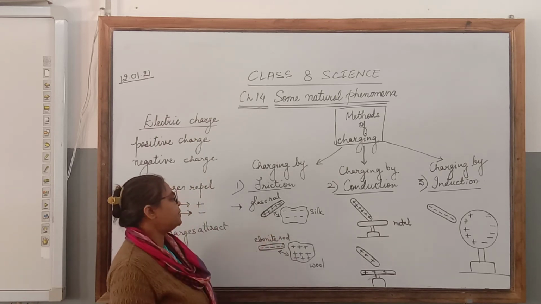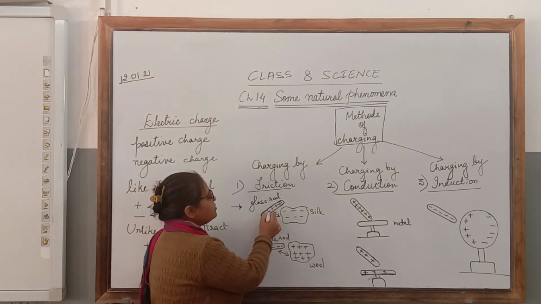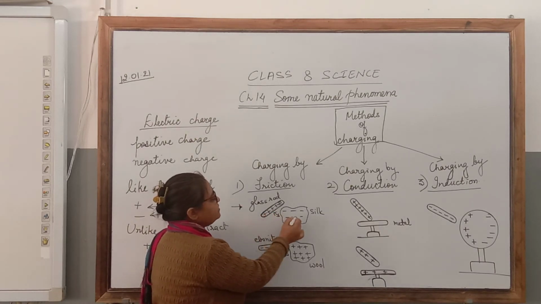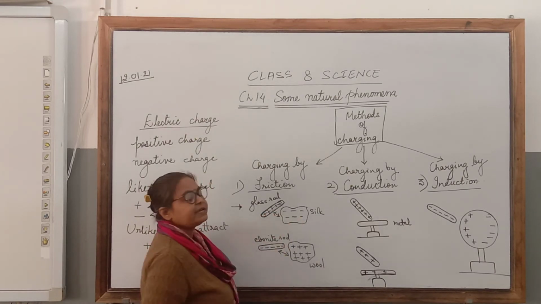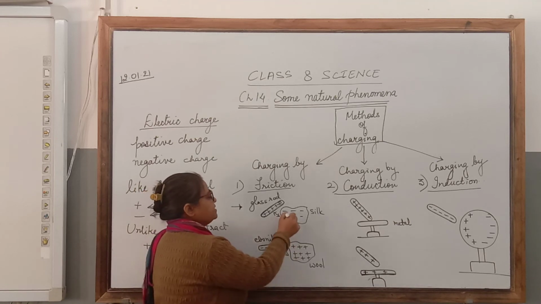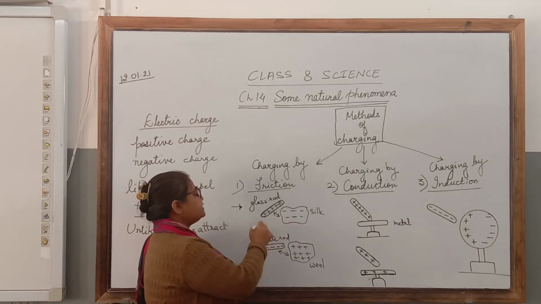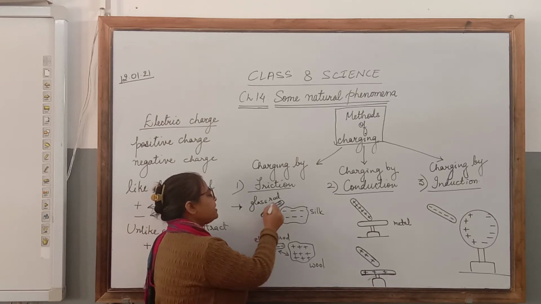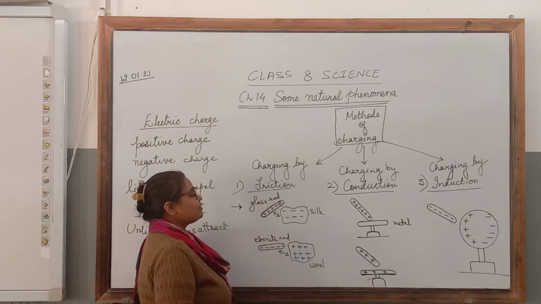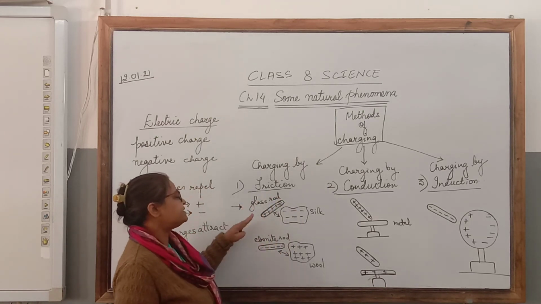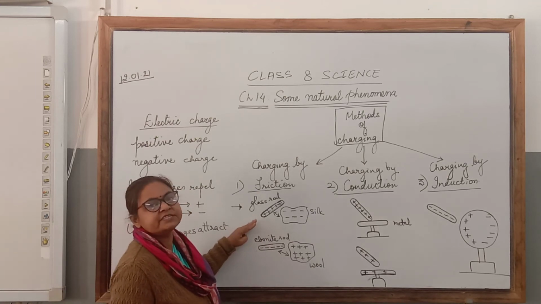But after rubbing, the electrons from the glass rod move towards the silk cloth. And so the silk cloth becomes negatively charged. And as the electrons have been transferred to the silk cloth from the glass rod, the glass rod attains a net positive charge.